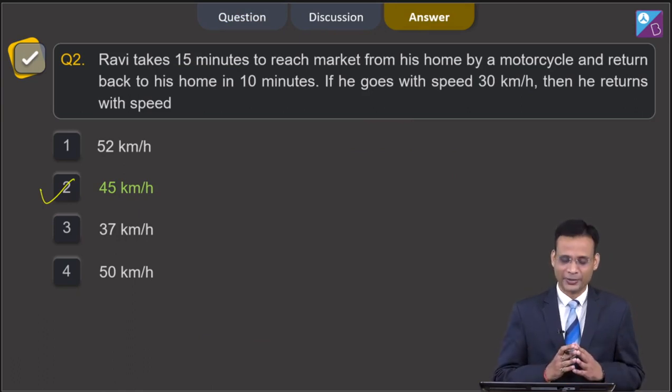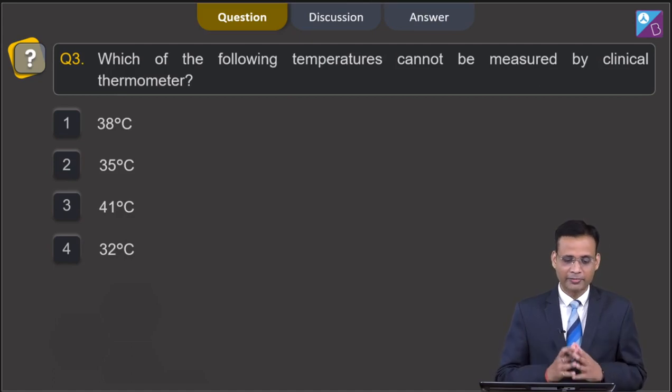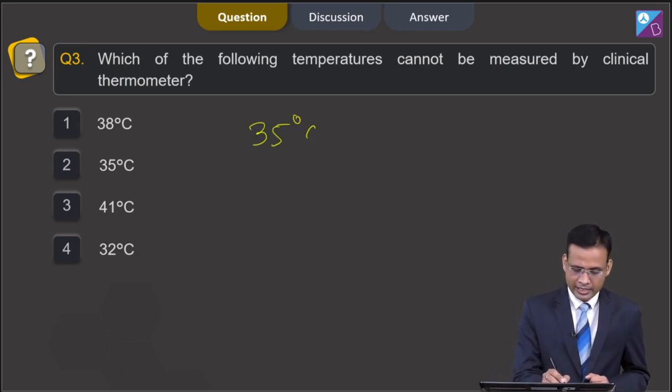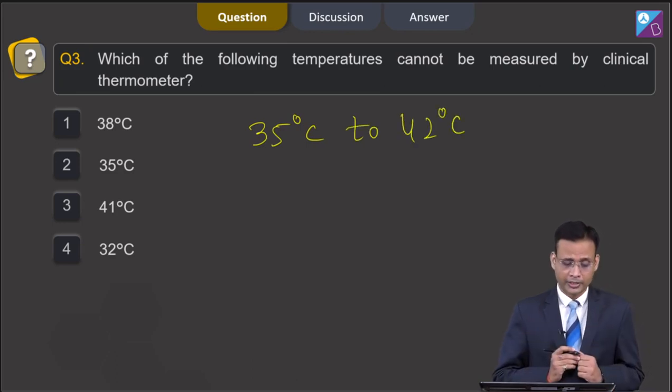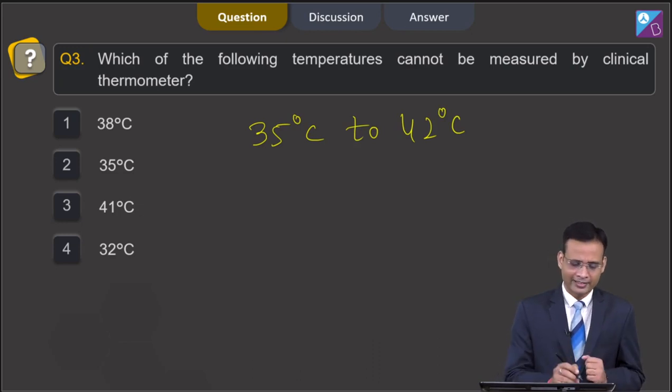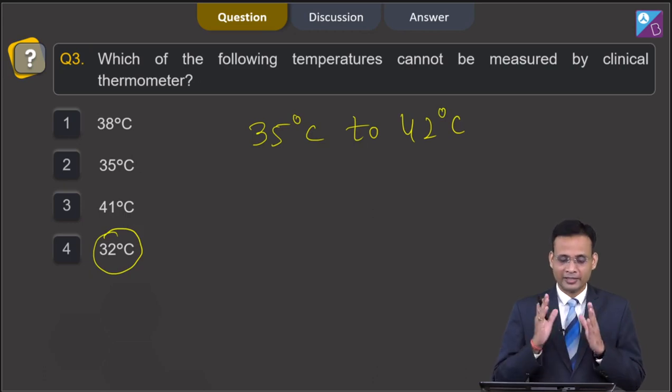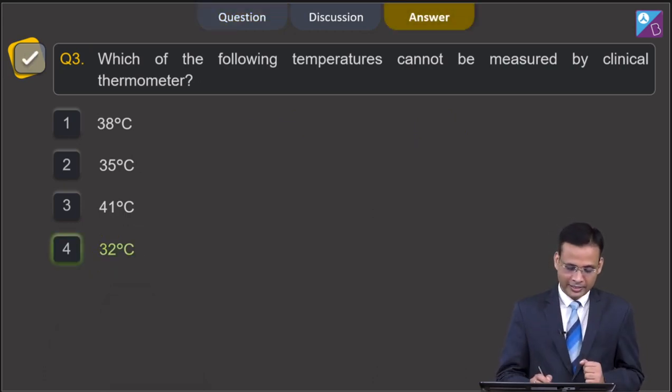Now moving to our third question. This question belongs to chapter heat, and according to the question, which of the following temperatures cannot be measured by a clinical thermometer? As we know, with a clinical thermometer we can only measure from 35 degrees Celsius to 42 degrees Celsius. If you look at the options, you can easily find that 32 degrees Celsius is the temperature which we cannot measure with a clinical thermometer. So the correct option is 32 degrees Celsius.